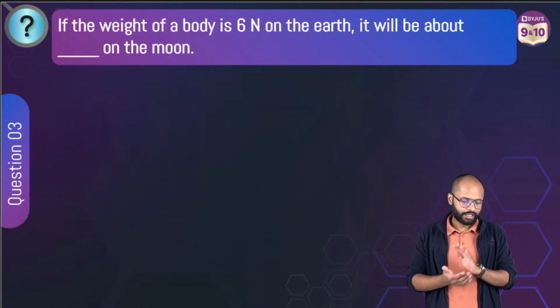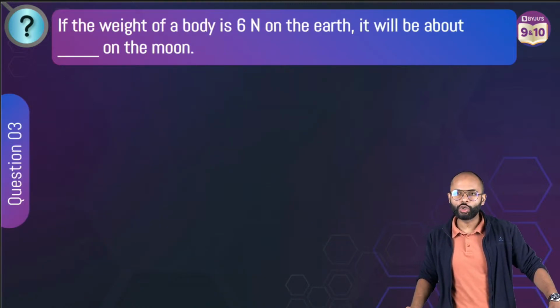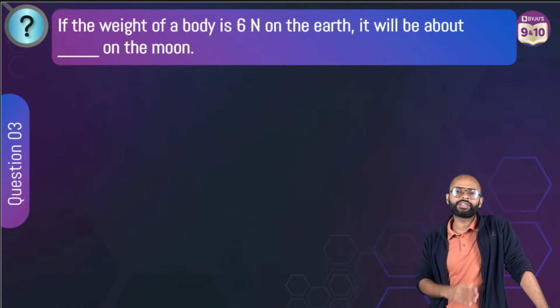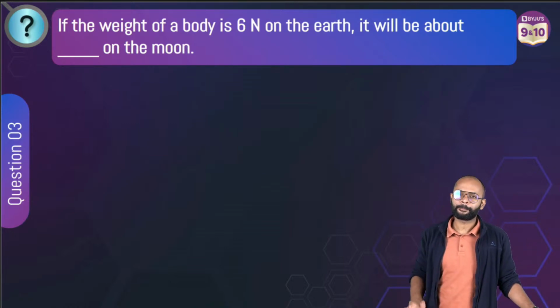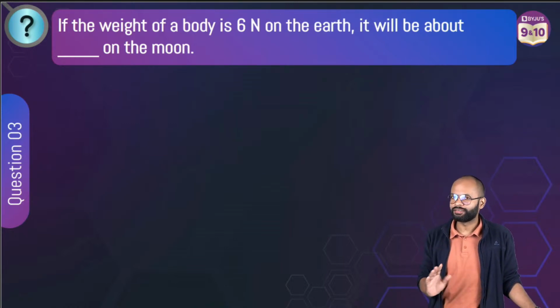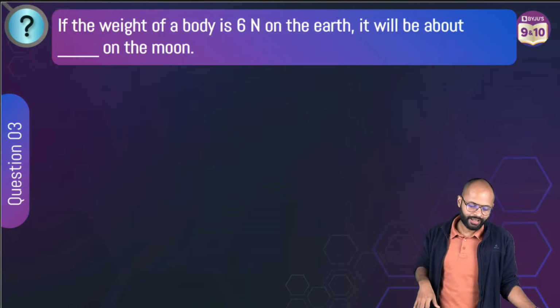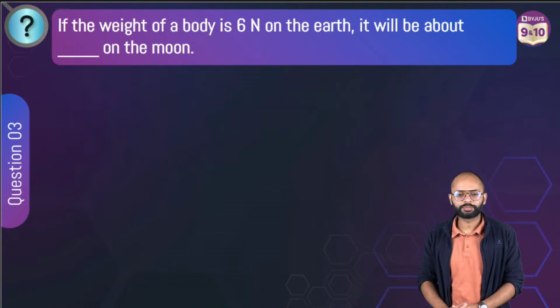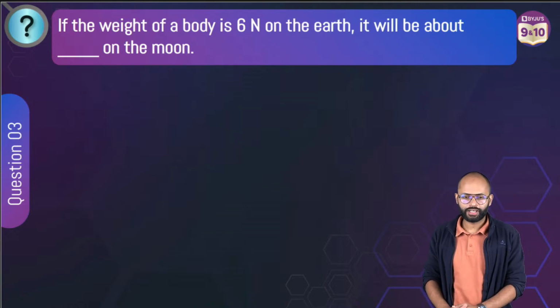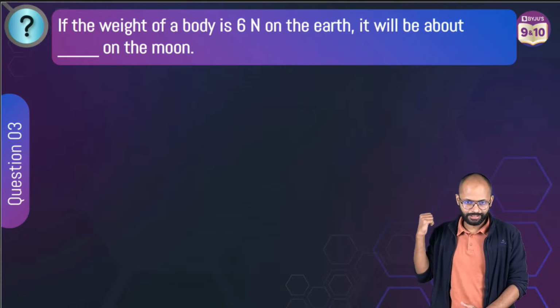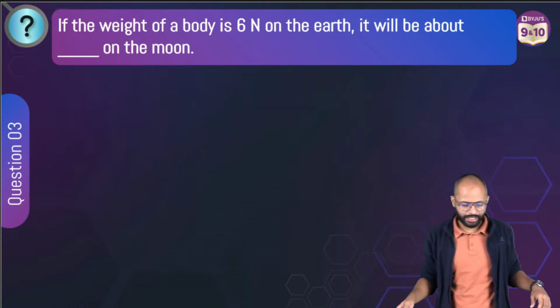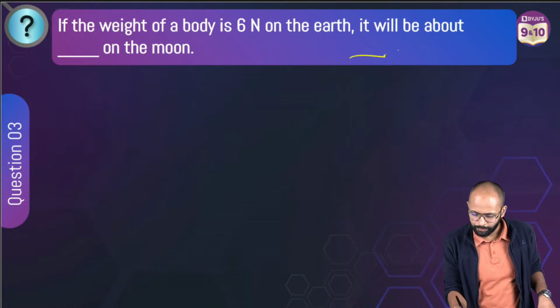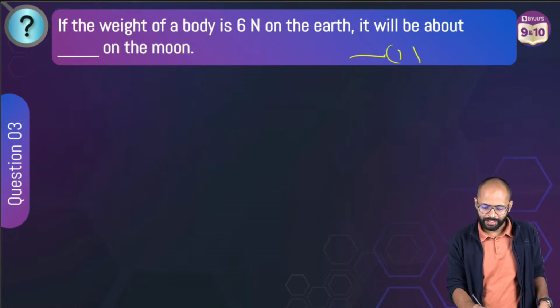If the weight of a body is 6 Newton on the Earth, it will be about dash on the Moon. I actually gave you a hint a few minutes back. Come on. Yes, Anshika, you're right. Rise, Sujal, Nadir, Shreya, Lakshya, Shashi. The answer is subjective? This is a subjective question, a fill in the blank question. Mostly a 1 marker question.